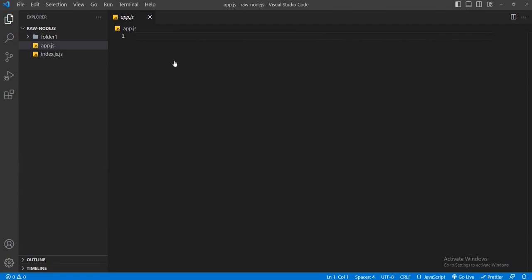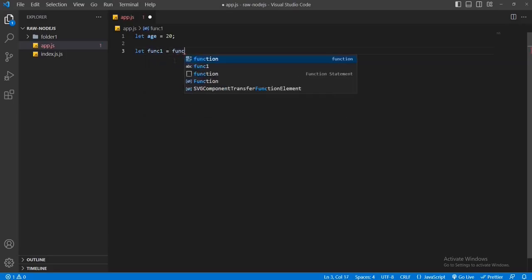First of all, I'll define a variable, let age is equals to 20. After that, I'll define a function, let func1 is equals to a function. Within the function, I'll do a console, hi there.